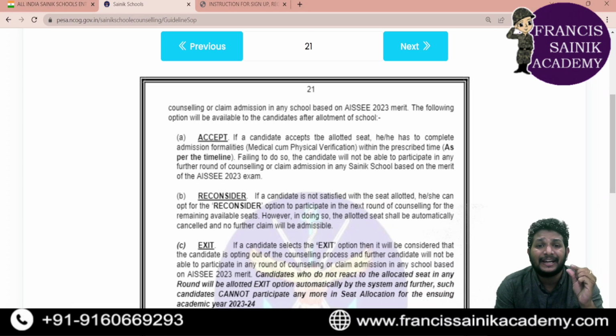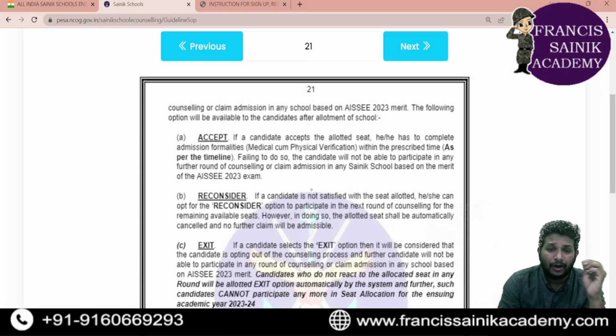If a candidate accepts the allocated seat, he has to complete the admission formalities like medical cum physical verification, which will be done according to the time they mention. You'll be getting the confirmation details. So that is what happens when you click the accept option.